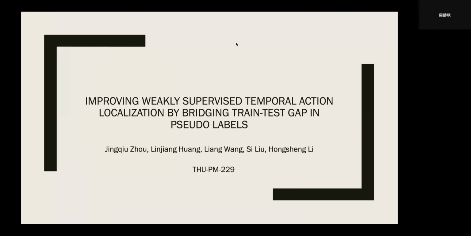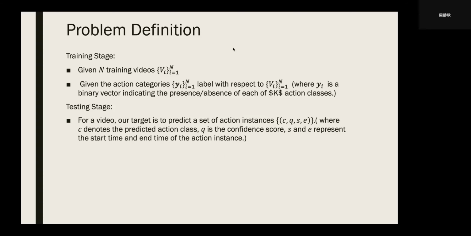Firstly, we shall say what problem we are going to solve in this project. During the training stage, we are given n training videos, indexed from 1 to n. Along with those training videos, there are also action categories provided, called Y1 to Yn.